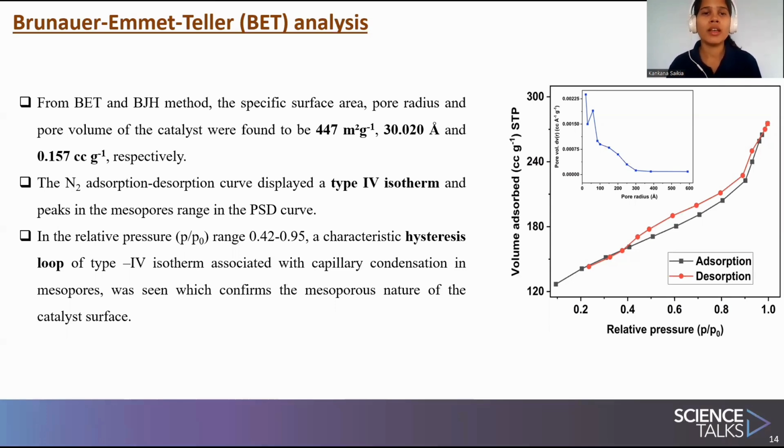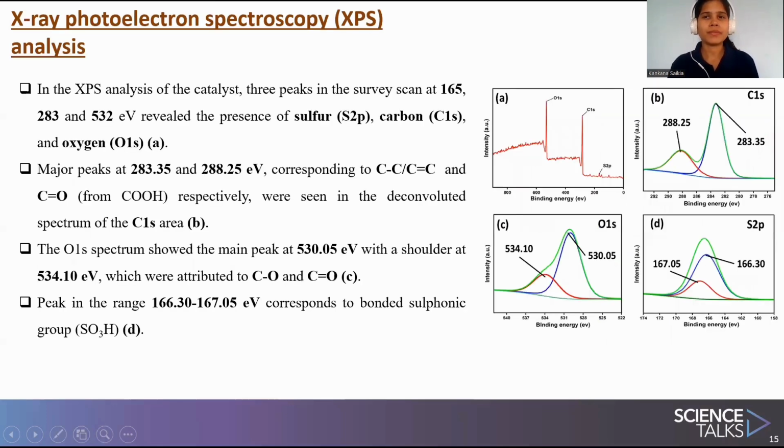So the material is a mesoporous material. The nitrogen adsorption-desorption curve displayed a type 4 isotherm, and a characteristic hysteresis loop was seen. So altogether, it means that the material is mesoporous.